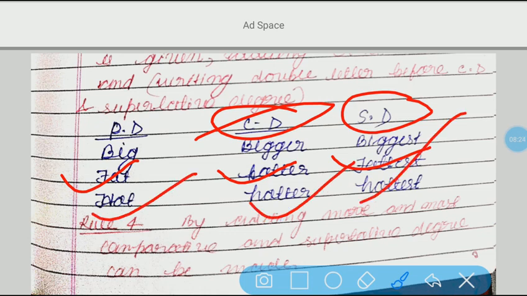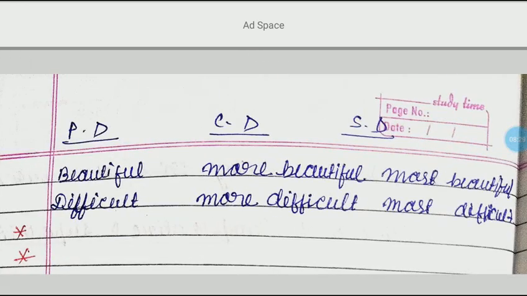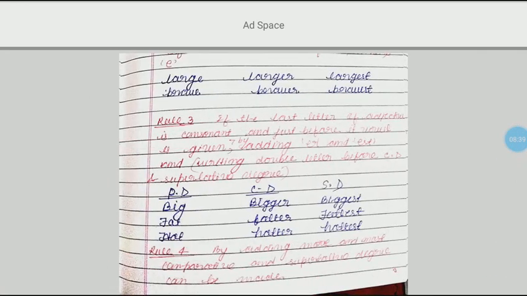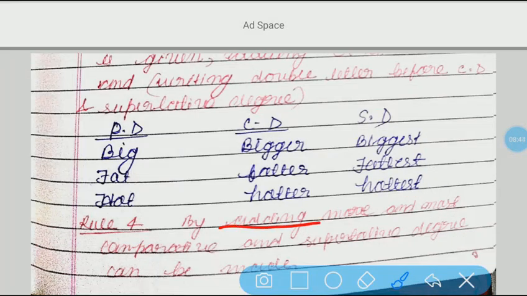Alright. So these are a few rules that you have to write with beautiful handwriting, and after that you will revise it and try to learn it. Another rule we have, rule number 4. By adding more and most respectively, we can make comparative degree and superlative degree.